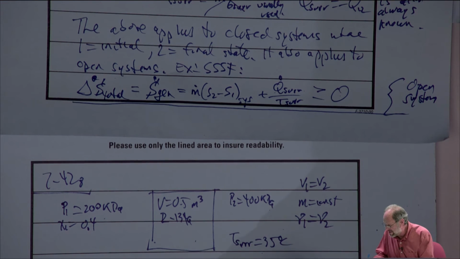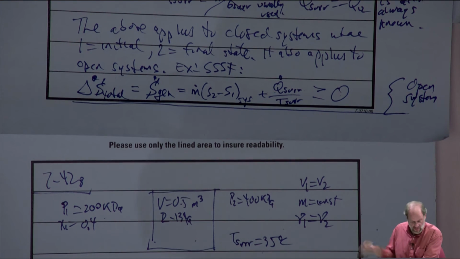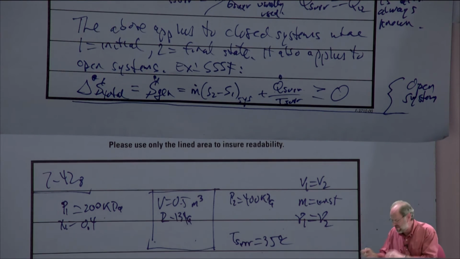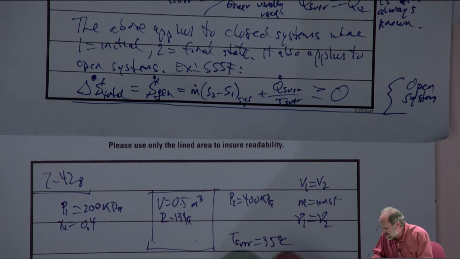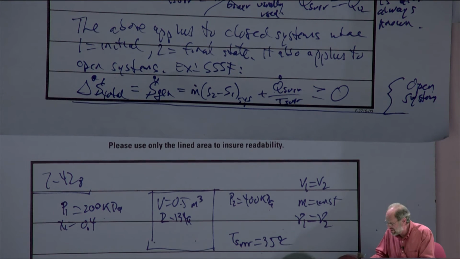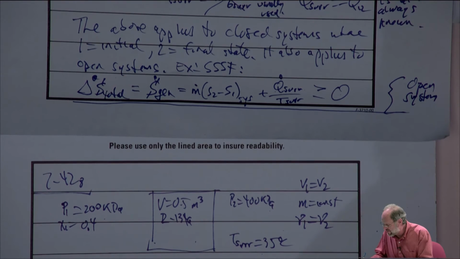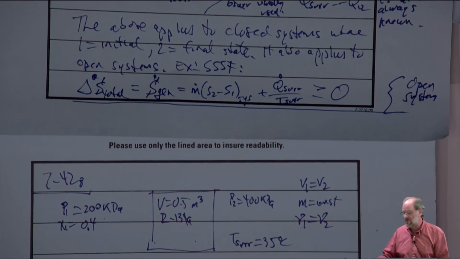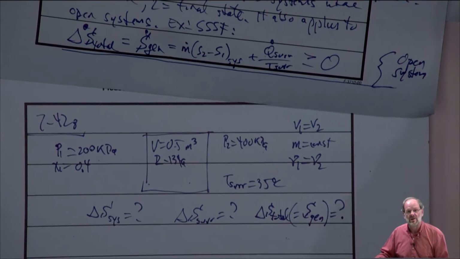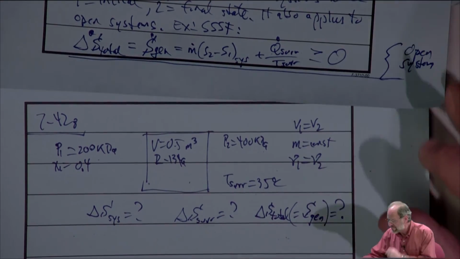They want us to find delta S for the heat source, which is the surrounding medium, so delta S for the surrounding, and the total, right? So what is delta S total? In other words, what is the entropy generation for this process? All right, so this is what we're trying to find now.